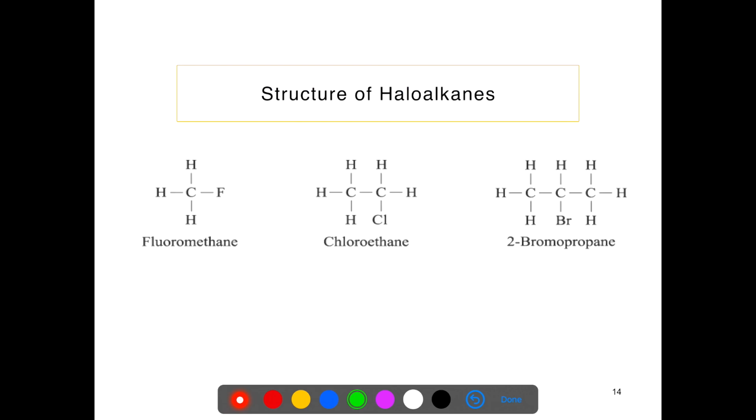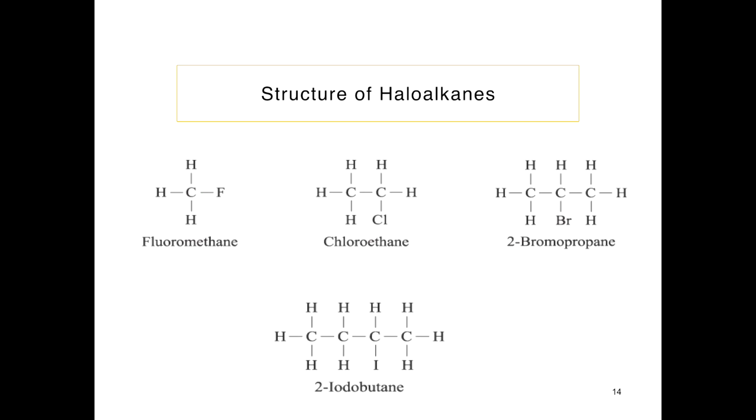Now we come to the structure of haloalkanes. For example, fluoromethane, one fluorine attached to an sp3 hybridized carbon atom. Chloroethane, Cl attached to a carbon atom, and 2-bromopropane, here Br is attached to the second carbon. When we number the chain, you can number from any side because it is a symmetrical structure. We get 2-bromopropane. And the next structure is 2-iodobutane.